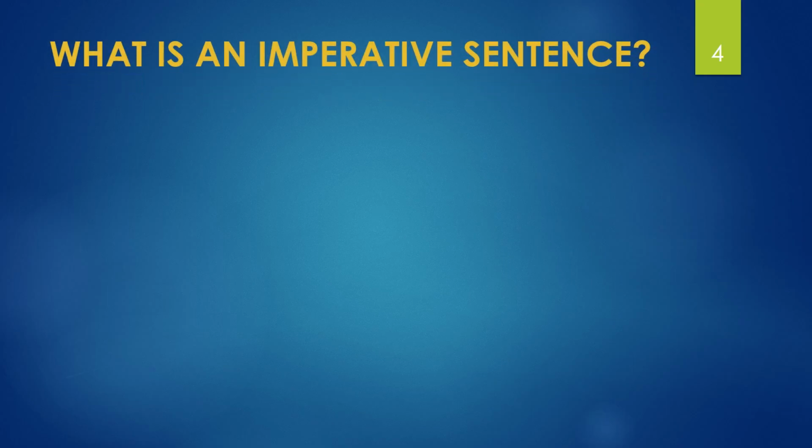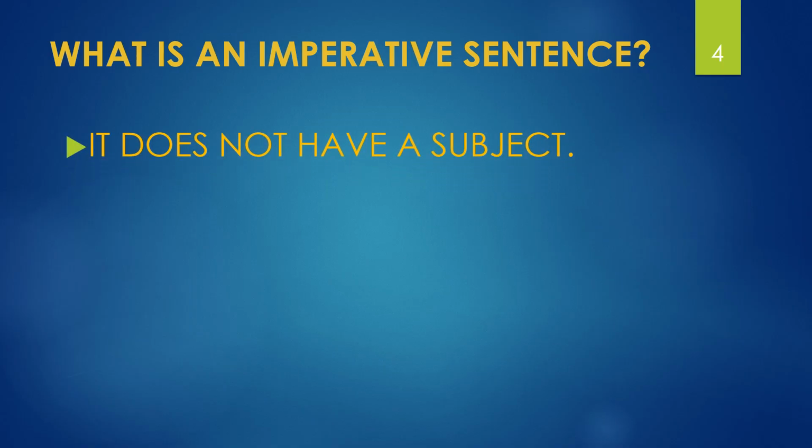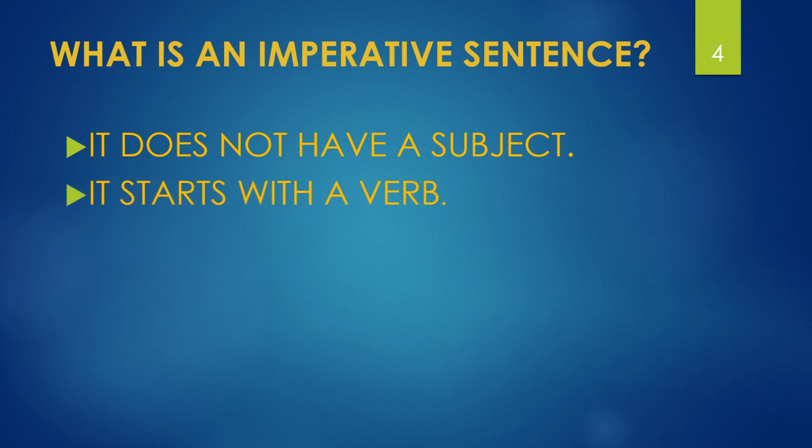What is an imperative sentence? We have just learned that an imperative sentence does not have a subject. It starts with a verb.